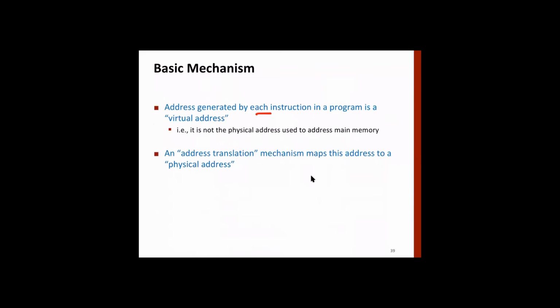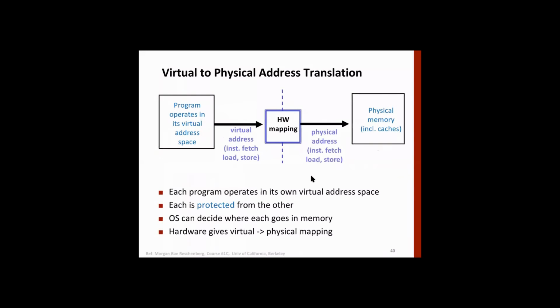Okay, so it's something like this. The address generated by each instruction in a program is a virtual address. It is not the physical address. So the address translation mechanism maps this address into a physical address. So it is this diagram. The program operates in virtual address space, but the real life is that we have physical memory. So there has to be some mapping function which will convert a virtual address into a physical address.